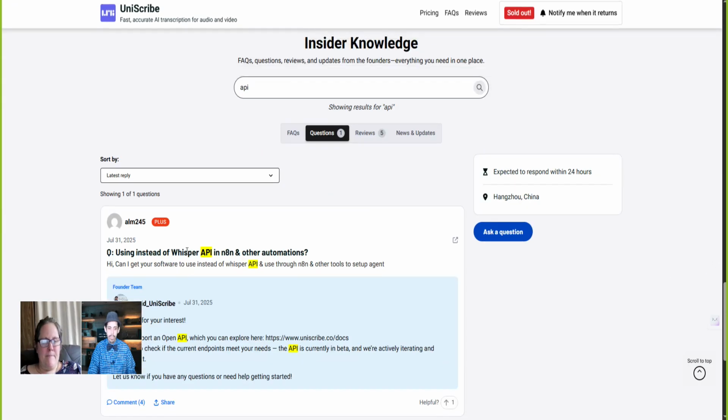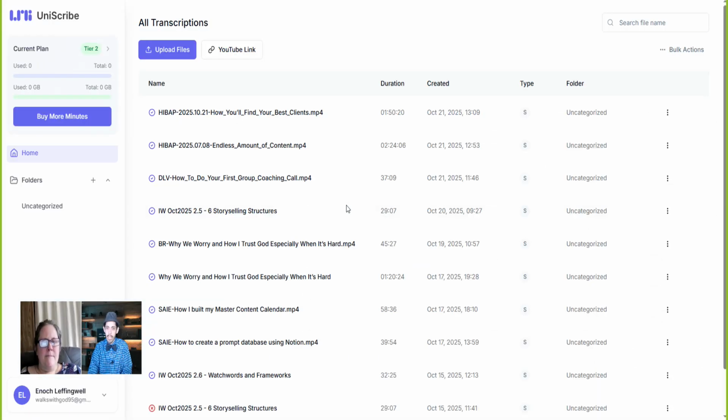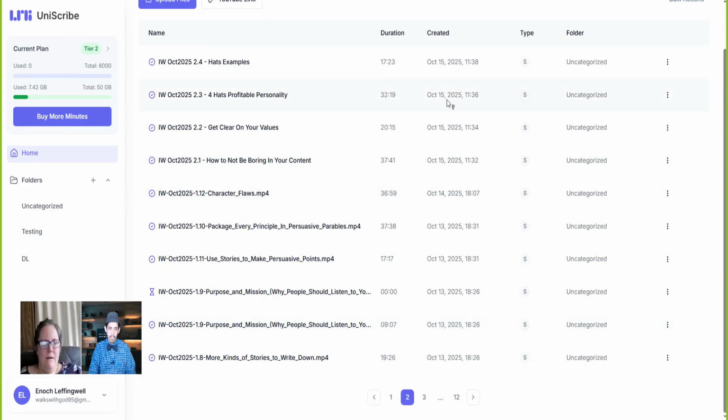I use this, like, I don't know, 5 times a day, but I never log into their actual website here because I don't need to. And if I go to the dashboard, here I am logged in, and you can see we're on October 24, and I've used it multiple times this week, and on the 15th I did these.